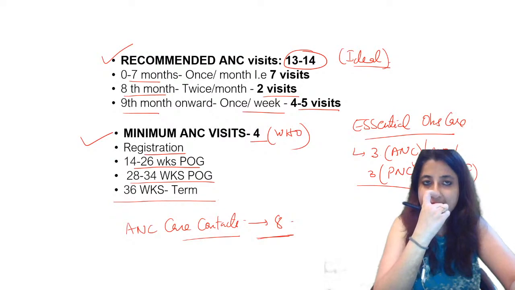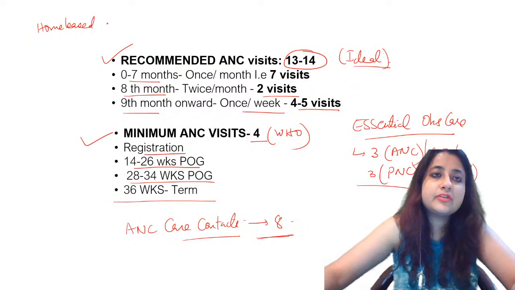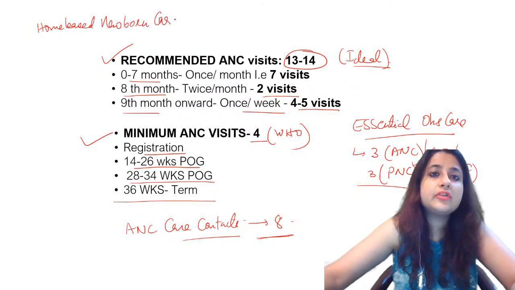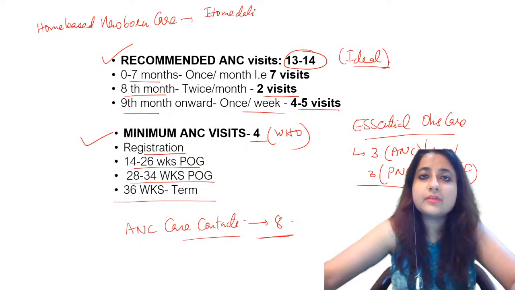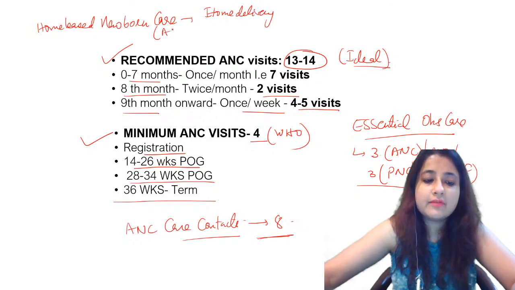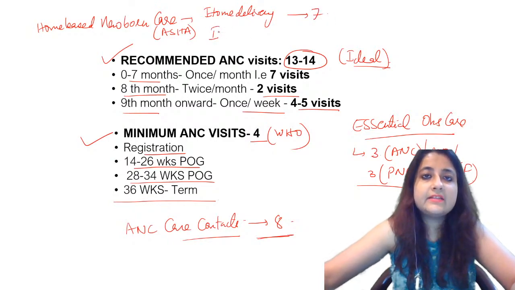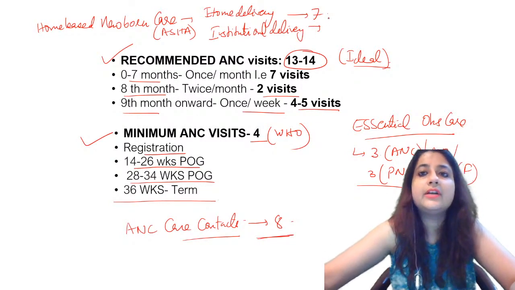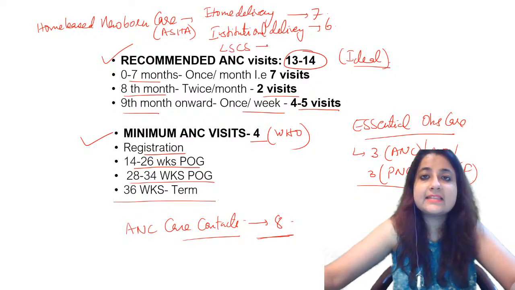Then in your exams they have also given home based newborn care. In home based newborn care, this came in the 2020 paper. How many visits are made in home delivery, guys, and who is responsible for that? For that the ASHA worker is responsible. Okay, how many visits in home delivery? 7. How many visits will there be in institutional delivery? Institutional delivery, everybody, good, it is 6. And what about in cases of LSCS guys, it is 5.